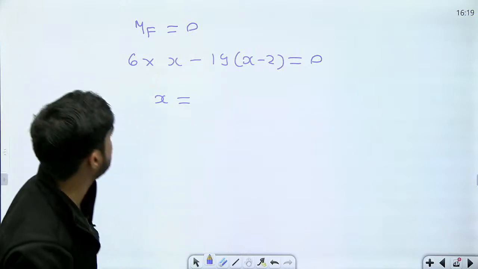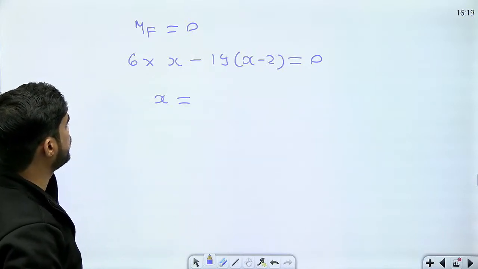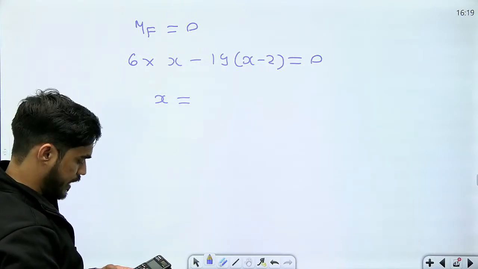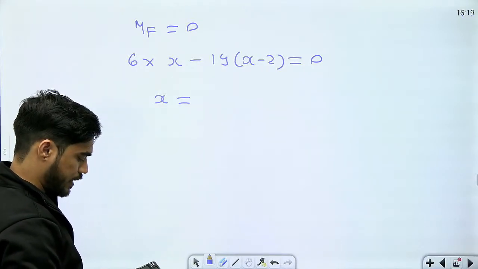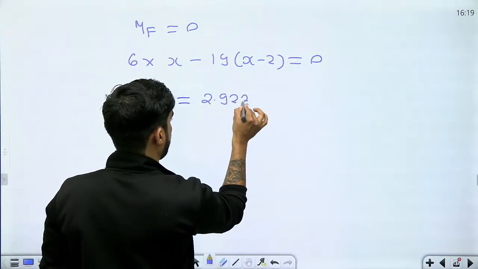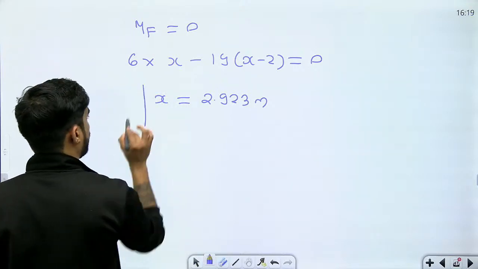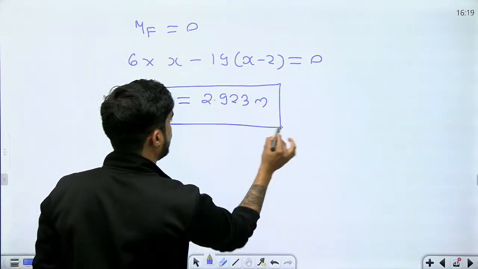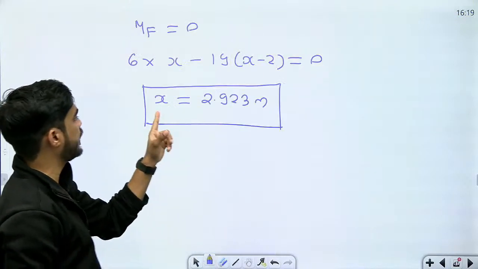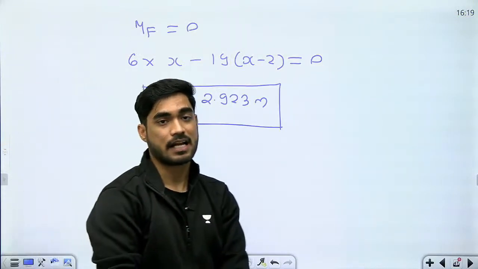What you are going to get? 6x minus 19x, 13x will be equal to 38. So 38 by 13, it will be 2.923 meter. So this is the location of point of contraflexure. From the right end, it is 2.923 meters away.